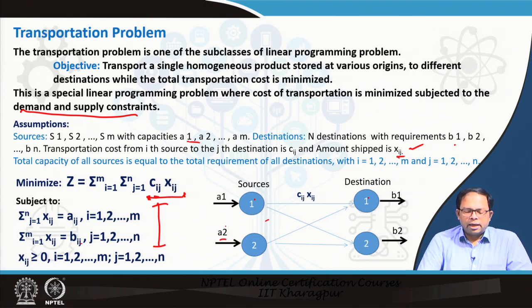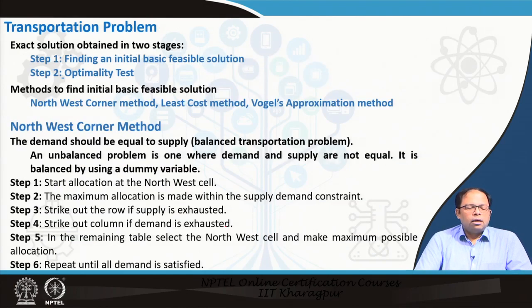So this transportation problem could be solved in two stages. The first step is to find an initial basic feasible solution, and then step 2 is to modify this solution using an optimality test to find the final optimum solution.